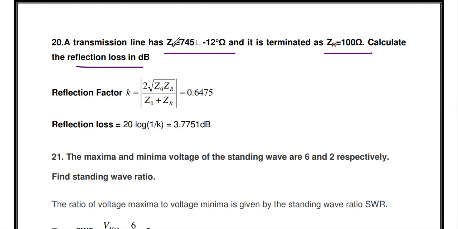So you substitute the Z0 value and the ZR value, only magnitude you substitute. Here the Z0 is 745, ZR is 100. So you substitute, and the answer is 0.6475. Then you substitute the K value here. The reflection loss is 3.77 dB. Okay, so this is one type of problem.